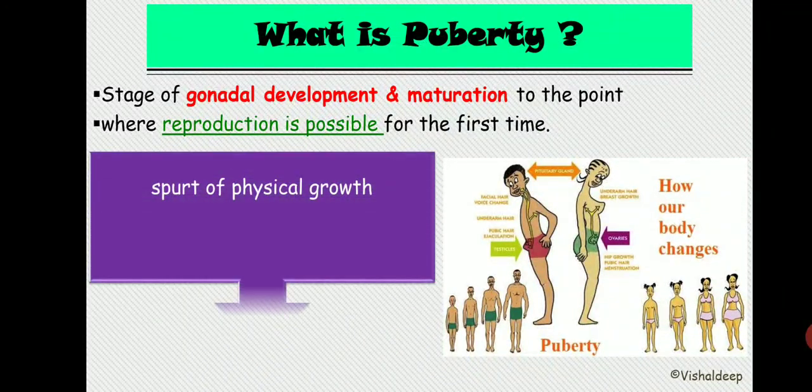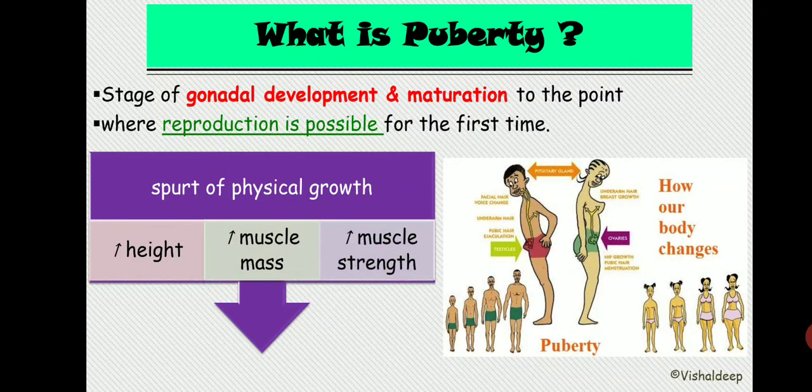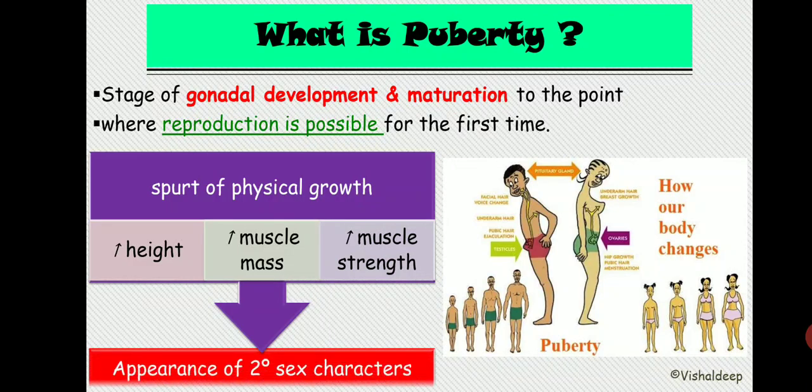First one is the spurt of physical growth. The spurt is basically an increase in height, then an increase in muscle mass, then an increase in muscle strength. And the second portion of puberty is the appearance of the secondary sexual characters.